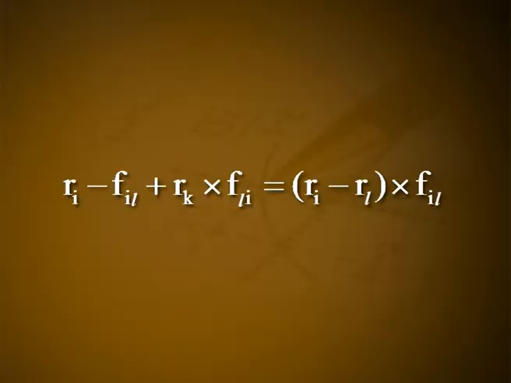The double summation on the right of equation 4 contains pairwise terms such as (Ri − Rl) × Fil plus (Rl − Ri) × Fli, which is equal to (Ri − Rl) × Fil, where Fli = −Fil has been used. We may note that the relative vector Ri − Rl lies along the line joining the two particles, so each pair above vanishes. That is, (Ri − Rl) × Fil = 0 for all i and l.